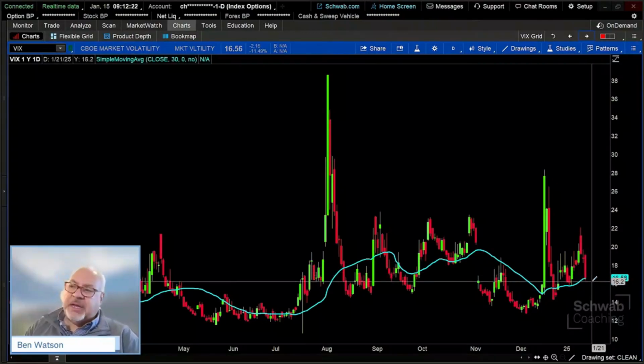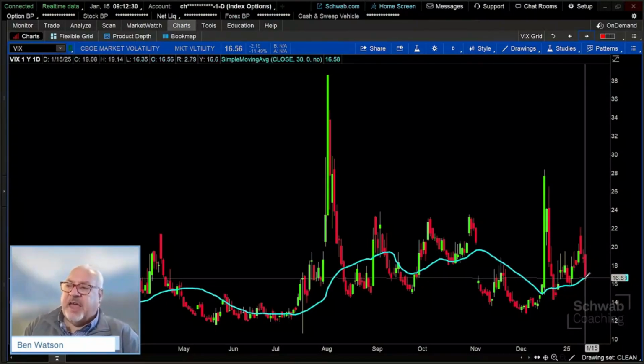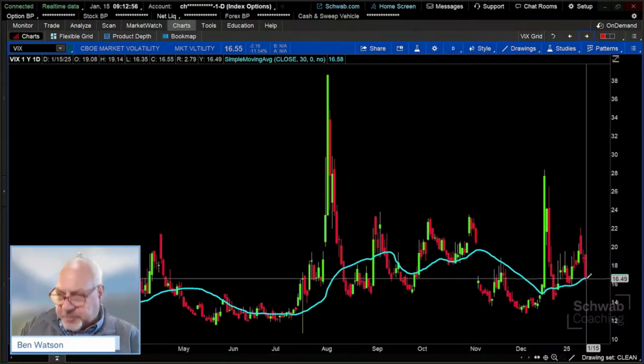So volatility's been bleeding off a little bit. Nevertheless, it is still at a relatively elevated level, although you could probably argue that it's at its average. This is a 30-period average of a 30-period average, which is the VIX, but it's already at that elevated level, but the average has moved up to meet that. So still staying a little bit higher than it was maybe back in December and early January. But nevertheless, we still see a little bit of volatility there. It's been falling off. That benefits us as the seller of options. So we have this confluence of things coming together.